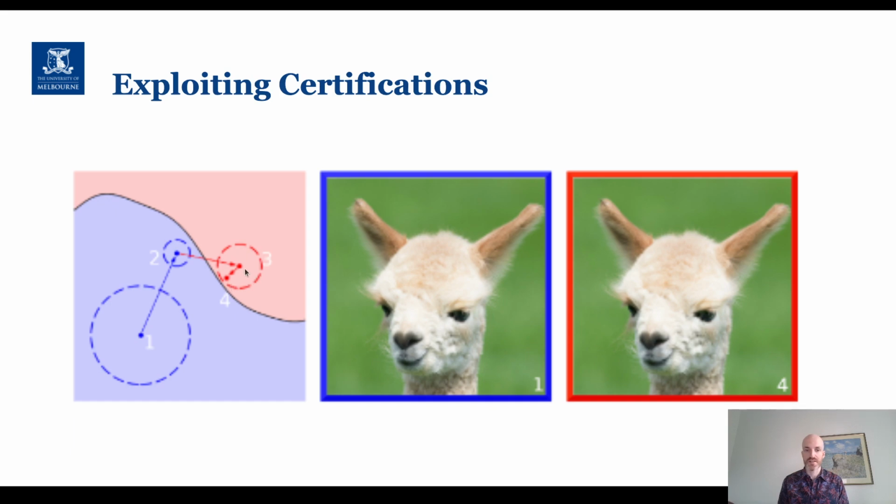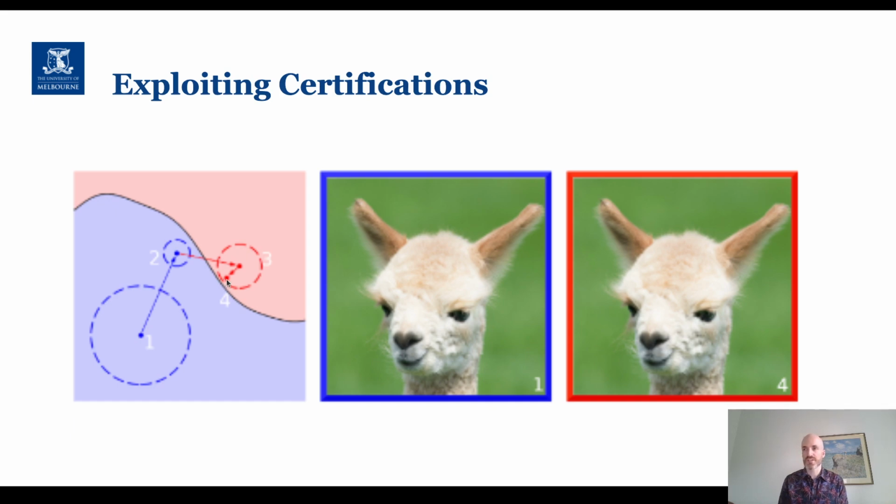Crucially for an attacker, the attacker now knows that everywhere inside this ball is an adversarial example. So if the attacker wants to construct an adversarial perturbation that minimizes the distance between the resultant adversarial example and the original input, they just have to find the nearest point within the ball surrounding point 3 to our original input, point 1. And so if we do that, we can take this step to point 4.